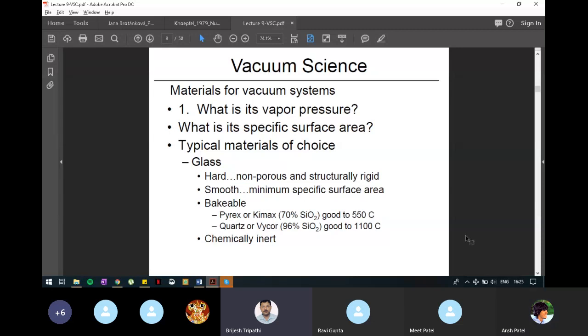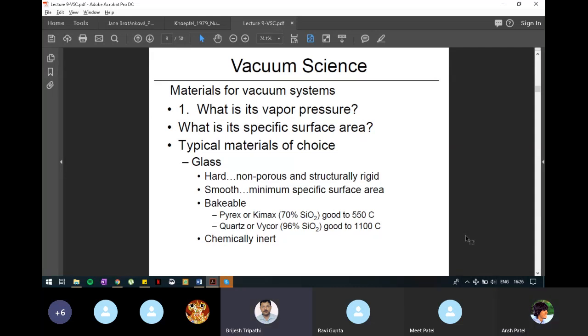So when we are using a material for a vacuum system, what are the criteria for selecting the material? First is what is its vapor pressure? What is its surface area? Why do we generally prefer to use glass tubes?